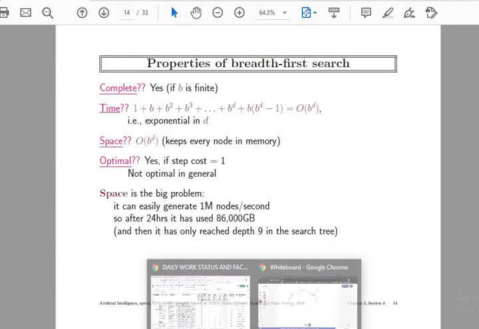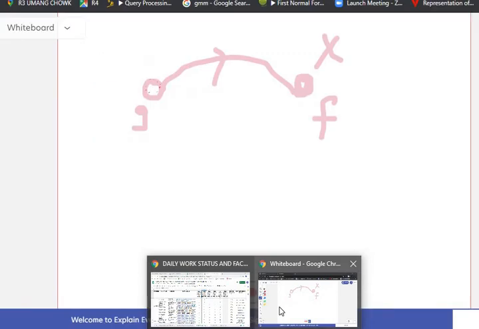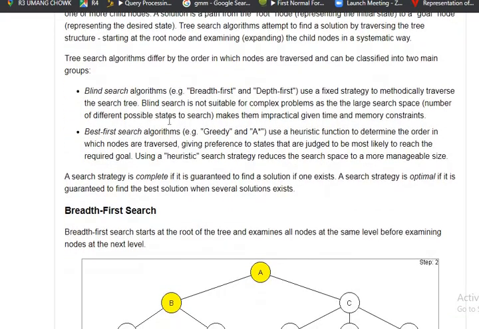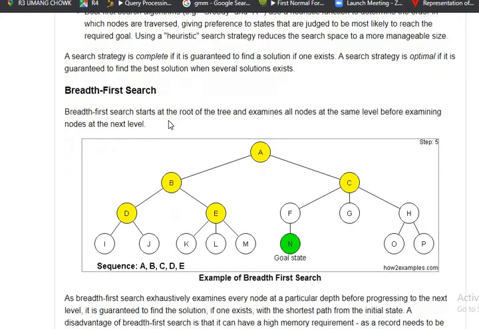Also, I will try to give you an example of this tree in an environment. Let's say we have the breadth first algorithm here. Let's say we have one more example which is shown here, A, B, C, D, and G is our goal node. So this is like a complete binary tree. First of all, breadth first starts with the root node, examines all the nodes in the same level, and then moves to the next level.